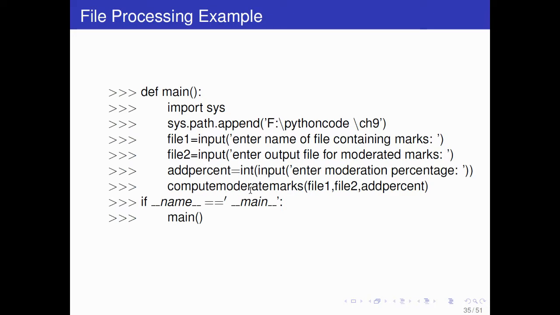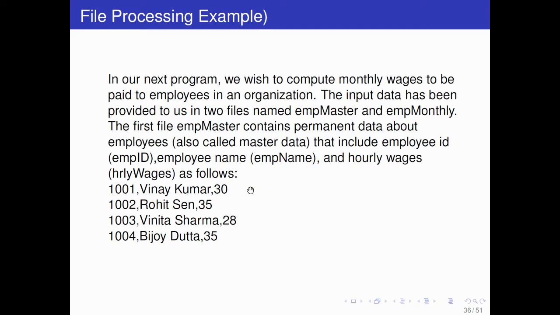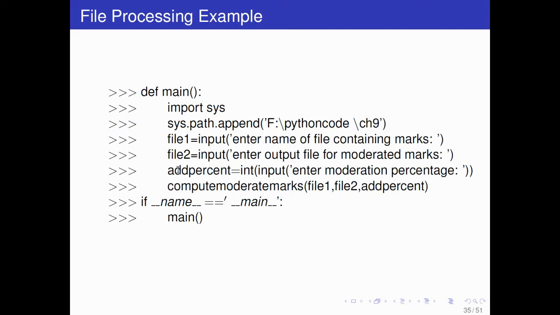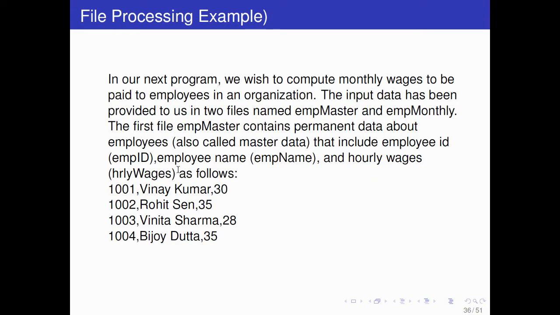It will give you a file with roll number, name, and moderated marks. So you can run the program and check.